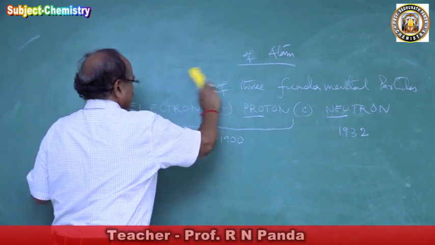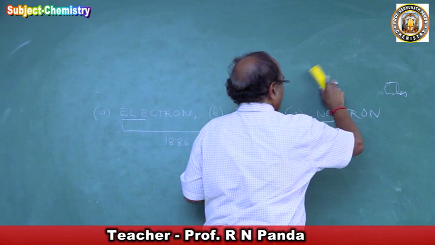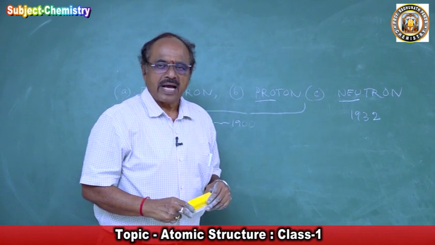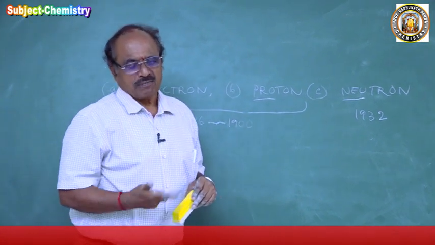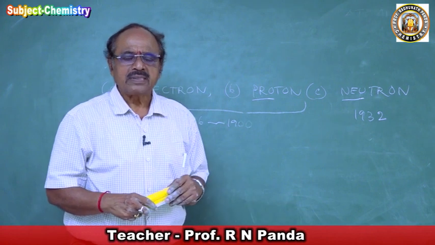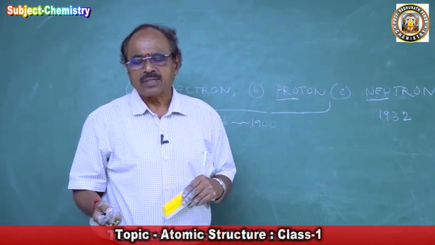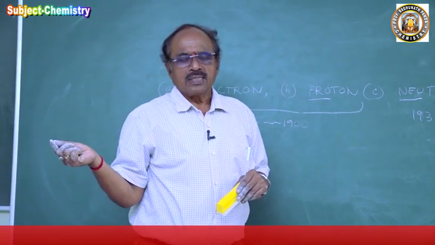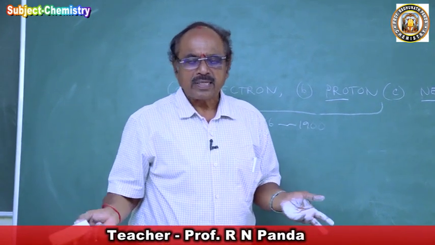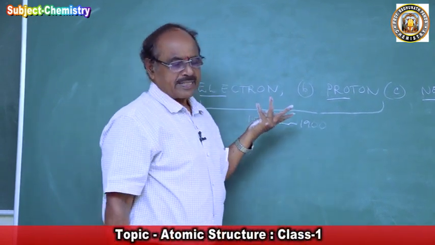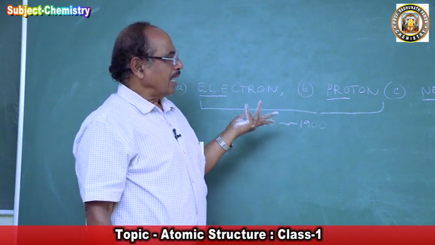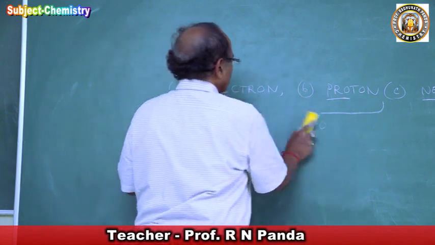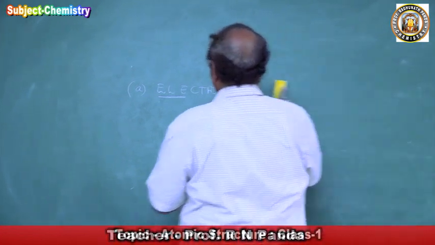The scientists who were engaged in this discovery were a group: Thomson, Crookes, Goldstein, then Stoney, Faraday. All these scientists were working simultaneously. No single one discovered the electron. Somebody says so and so discovered the electron, and some other book says someone else did. So we will avoid the confusion. This group of scientists discovered certain phenomena, and those phenomena led to the discovery of the electron, proton, and neutron. Now we'll come to the first study, the discovery of the electron.